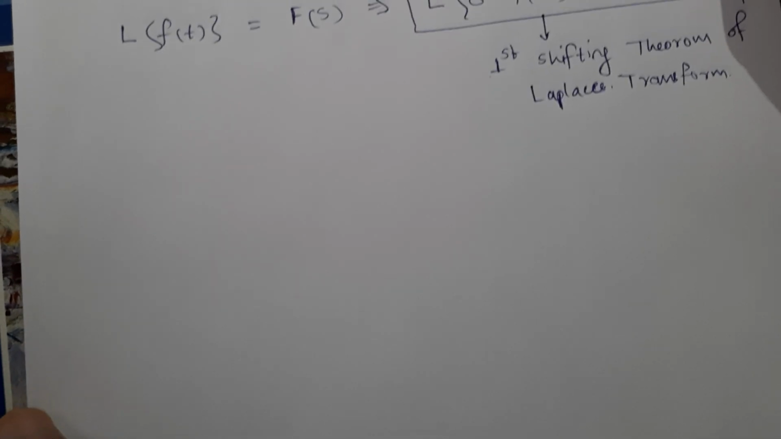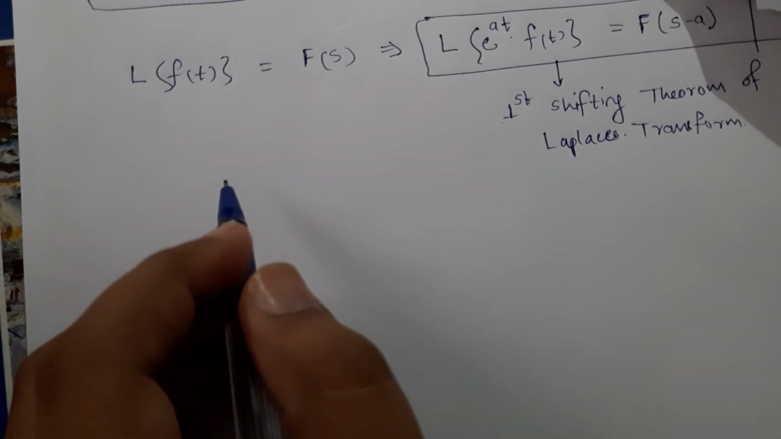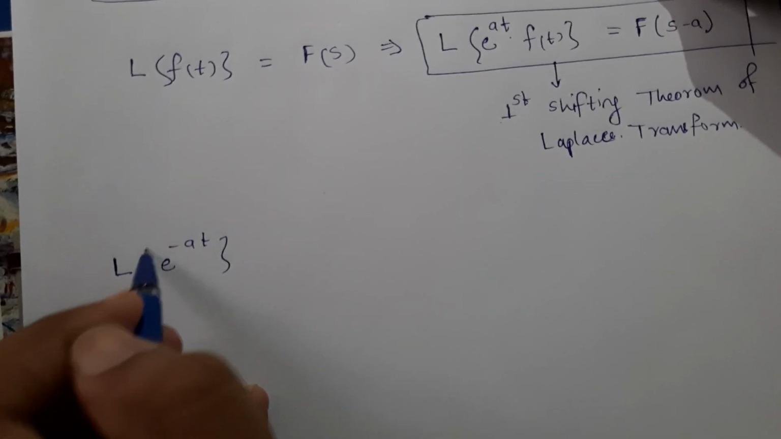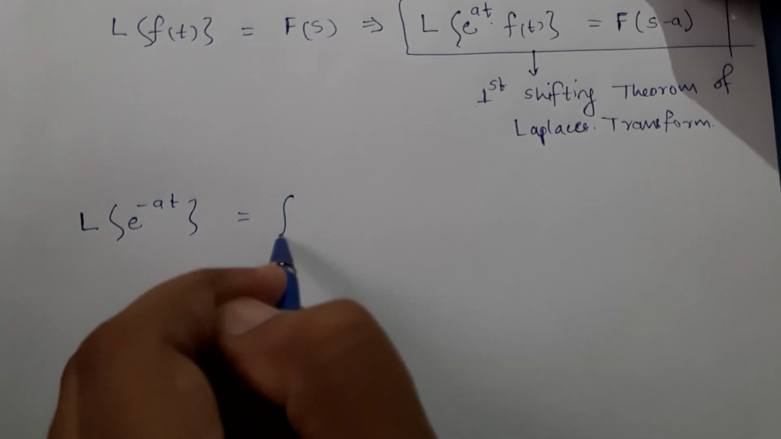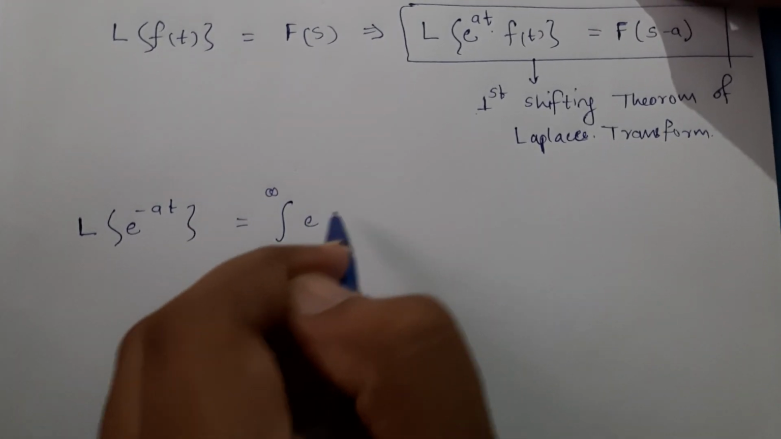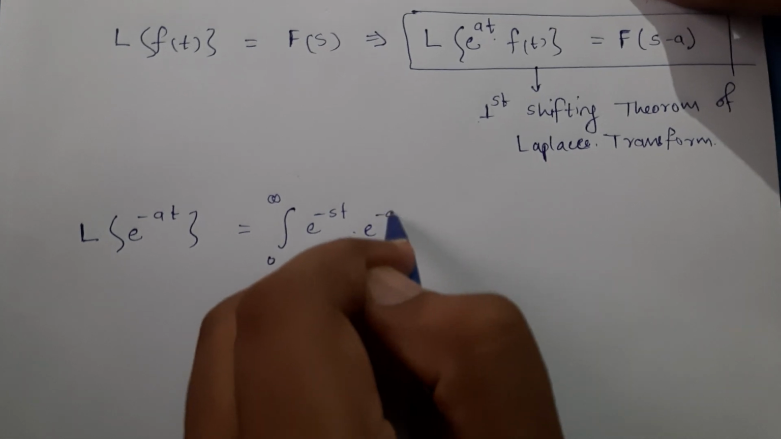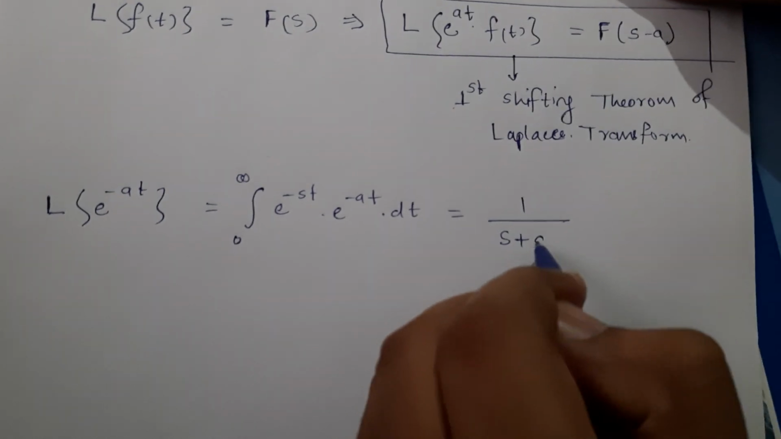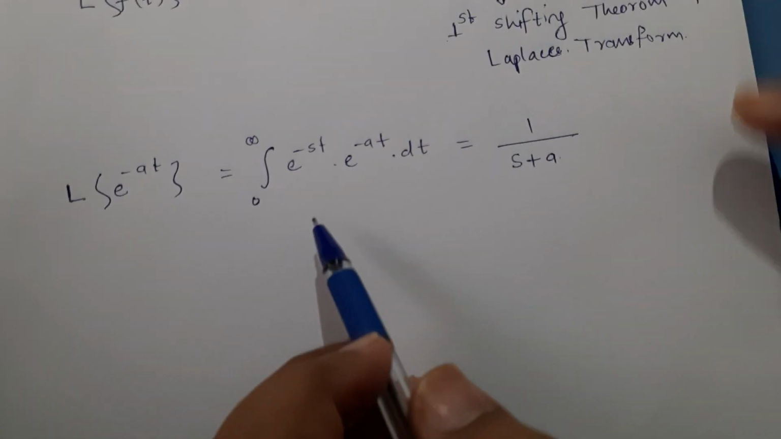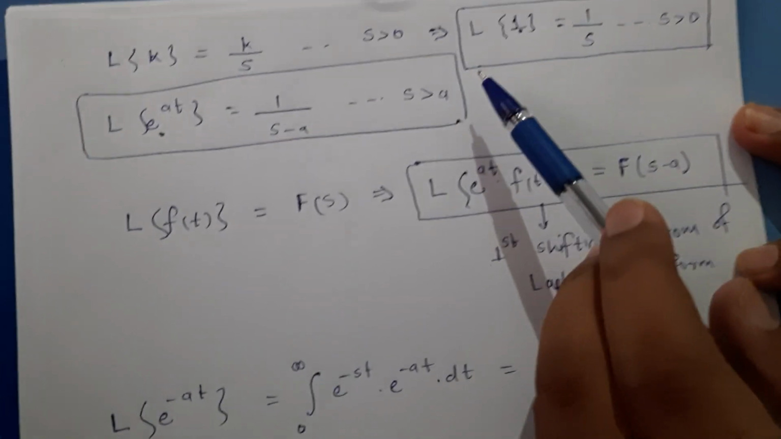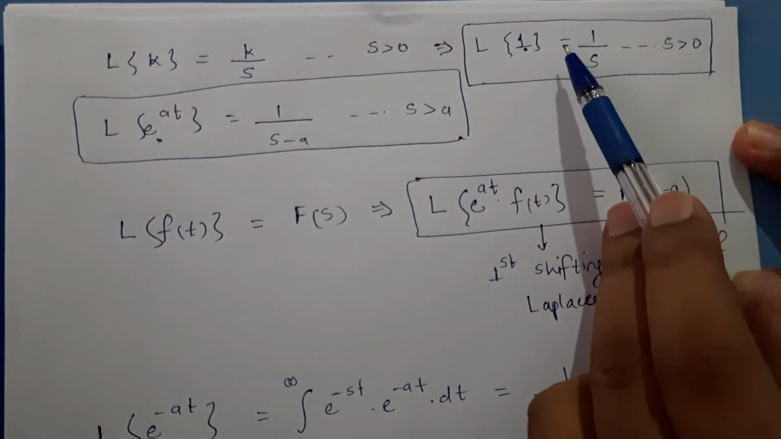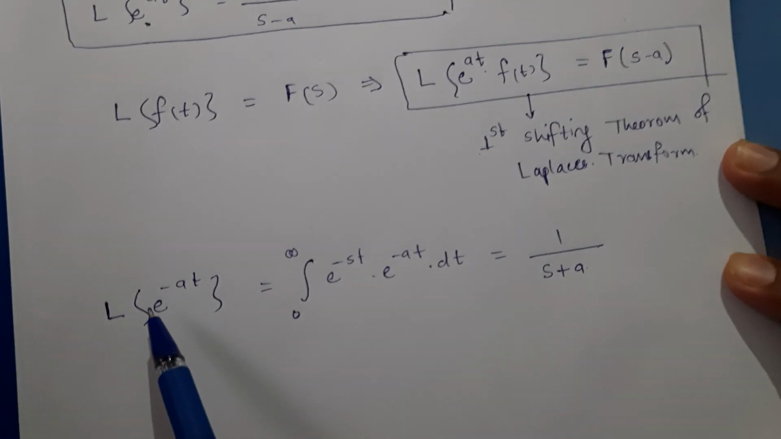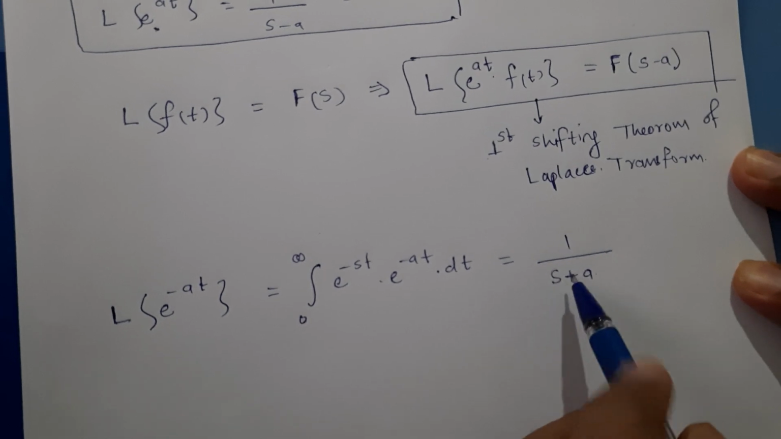So I will now go to another example wherein I have to find out Laplace of e raised to minus at. So here also I can perform the integration of e raised to minus st times e raised to minus at dt, and if I find out the whole thing, I get this. So here also we can observe, in the above equation, Laplace of 1 was actually equal to 1 over s. And now if I multiply this 1 with e raised to minus at, the Laplace gets transformed to 1 over s plus a.